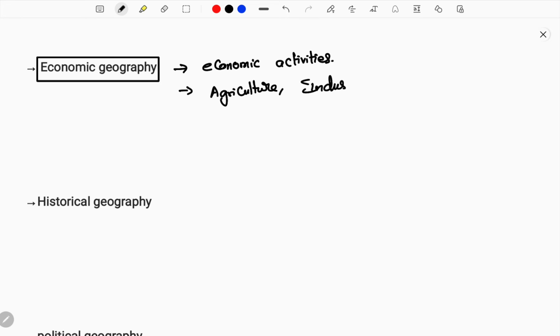Industry depends on locational importance, and geographical importance also plays a major role in industry. Then you can see tourism and next trade. The trade and also the transport infrastructure, everything depends on economic geography. The geography that influences economic factors is considered economic geography.